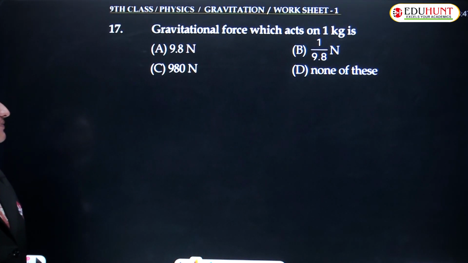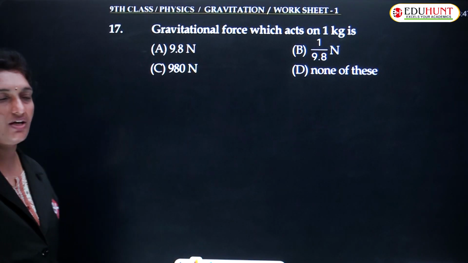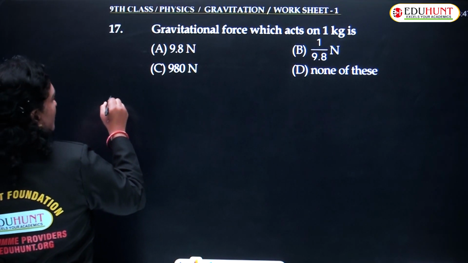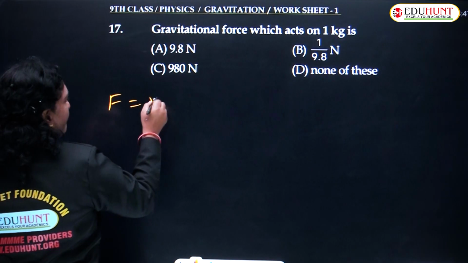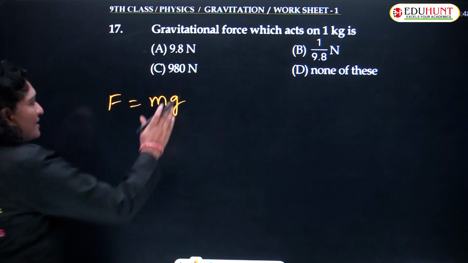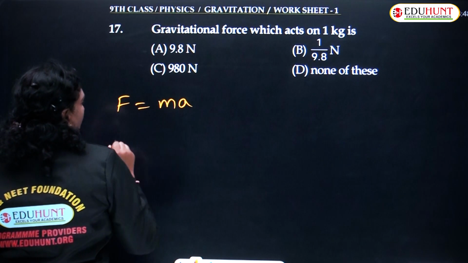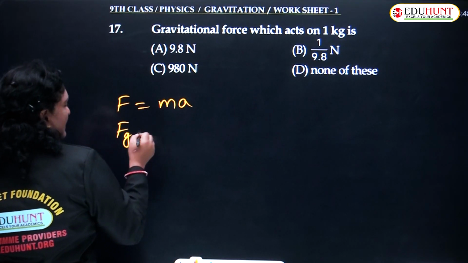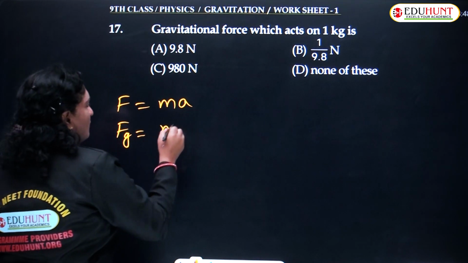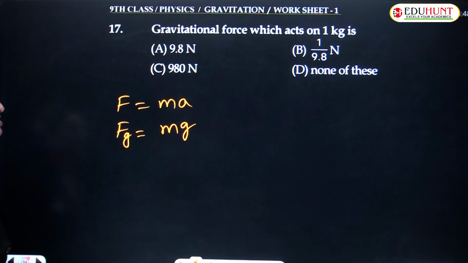So moving ahead with the 17th question. Gravitational force which acts on 1 kg is. So gravitational force, F is equal to mg. Actually we know that F is equal to ma, and force due to gravity itself is called gravitational force. And this is equal to, force due to gravity means acceleration is now replaced with acceleration due to gravity.